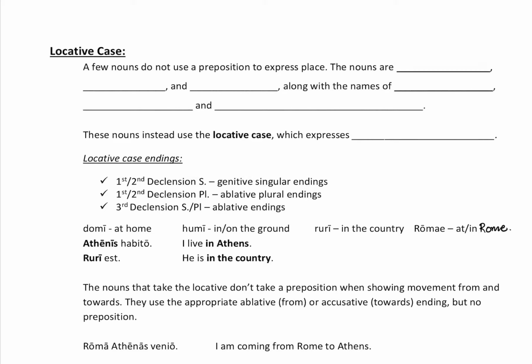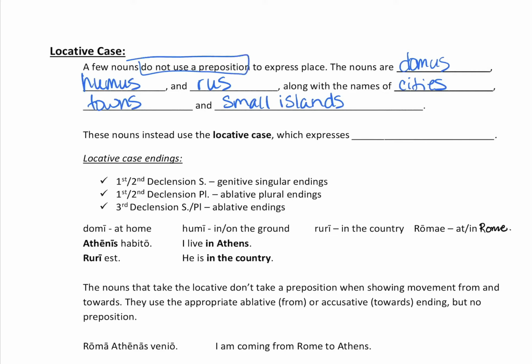Now, there are a few nouns that don't fall into that ablative of place where plus a preposition category, and those nouns are domus, humus, rus, and along with the names of cities, towns, and small islands. So instead of taking a preposition and the ablative case, they do not use a preposition to express place where. Instead they use the locative case, of course, which expresses place where. So very different, and there's just a few of them left over, and this is called the locative case.